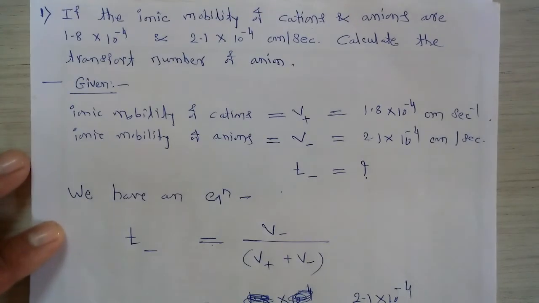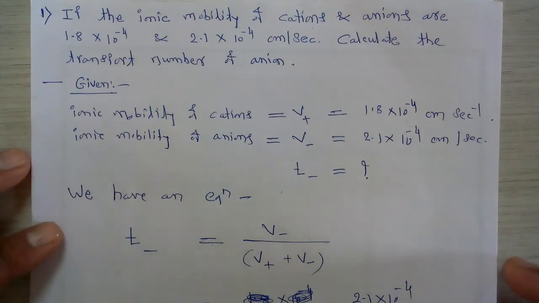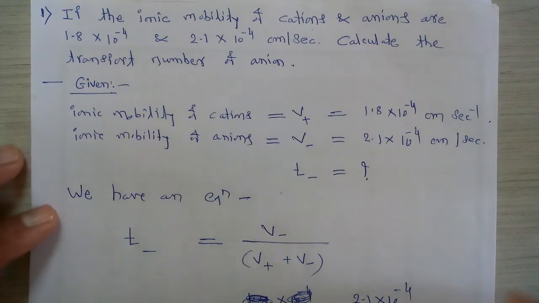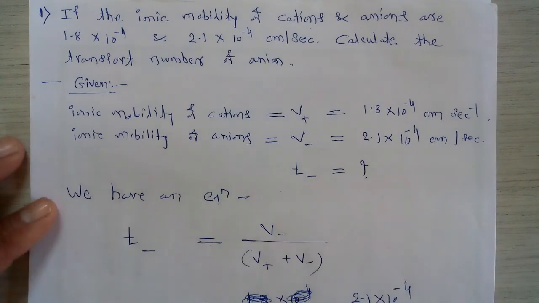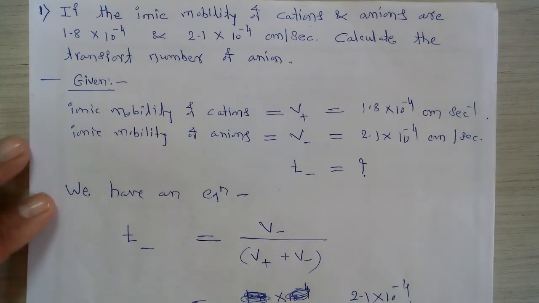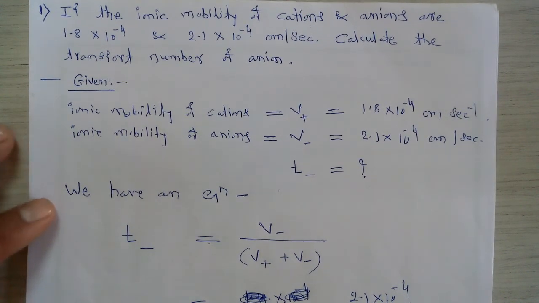And in the last part we solved two different numericals on the calculation of the transport number of cations and anions. In this way we completed the maximum portion from this chapter, that is electrolytic conductance.